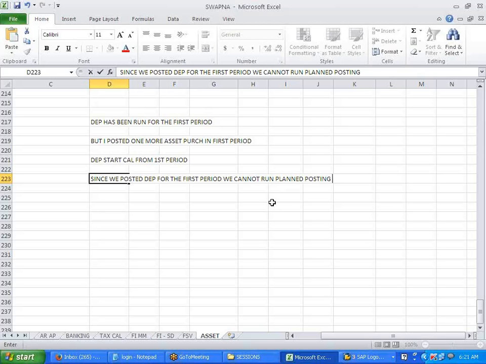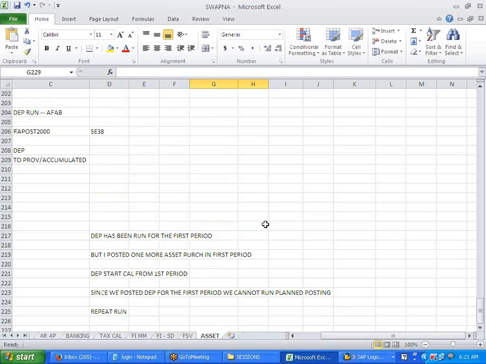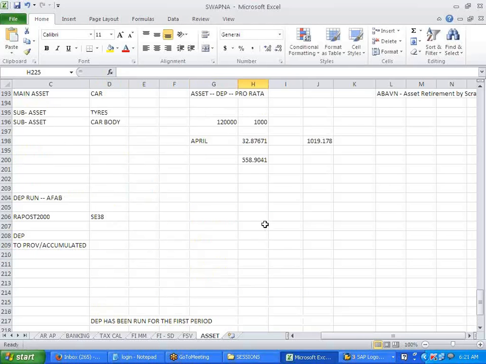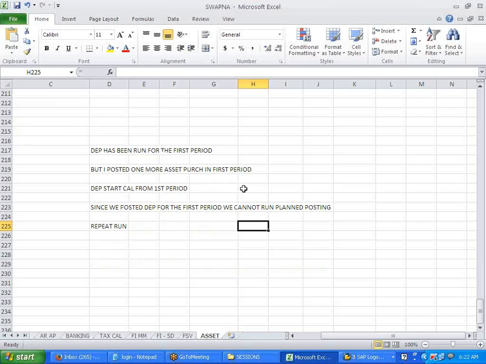Everybody agree? Correct. Then what we have to do? I have to go for the repeat functionality only for this. Repeat run. Okay? Got it? That means it is calculating only the asset which we have purchased and we have not run the depreciation run. We have purchased, but we have not run. The depreciation is not yet run, right? When we are purchasing the asset, where are we running the depreciation run? No, in the first period we purchase, then we do the run. Okay.